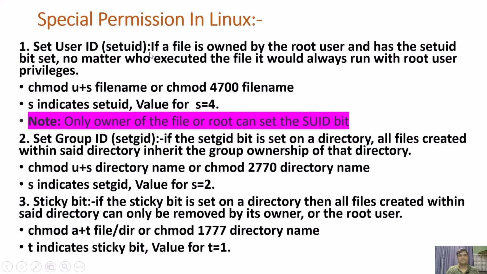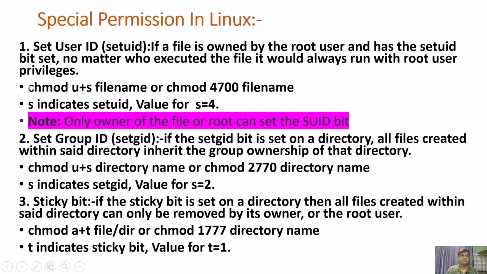The first one is setUID. So guys, you can read this line. If a file is owned by the root user and has the setUID bit set, no matter who executes the file, it will always run with root user privilege. So basically setUID is used for a local user who wants to run a binary file, right?